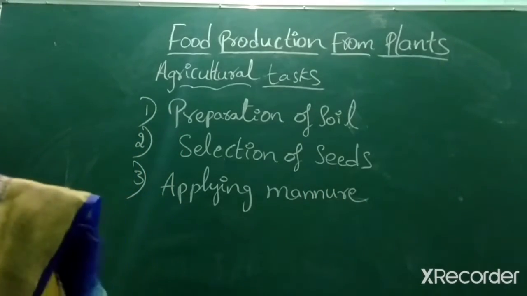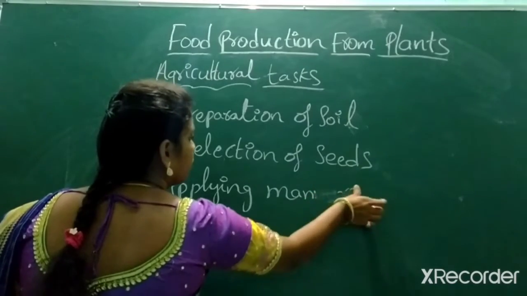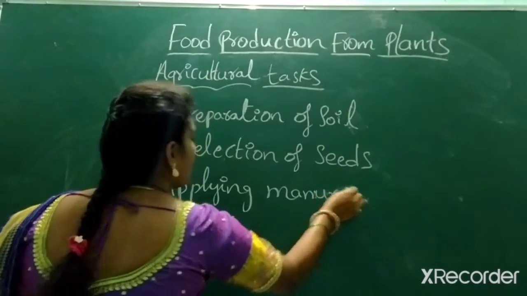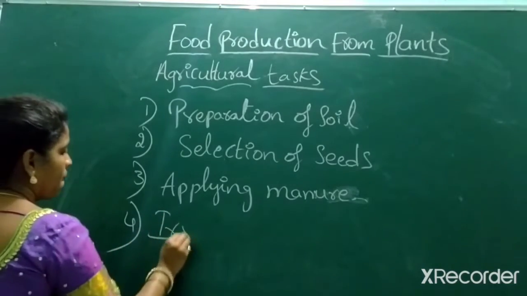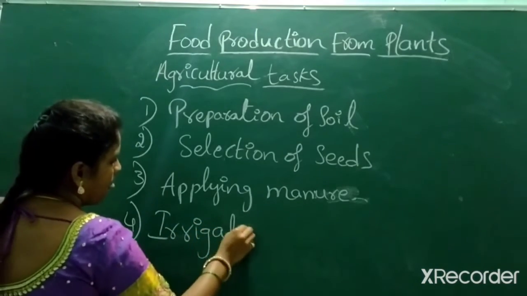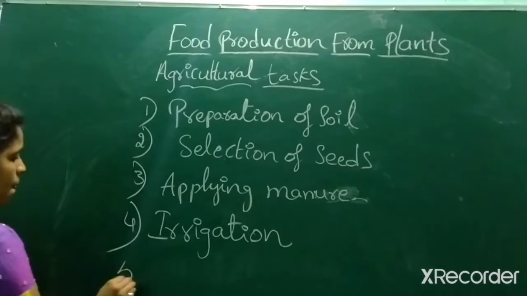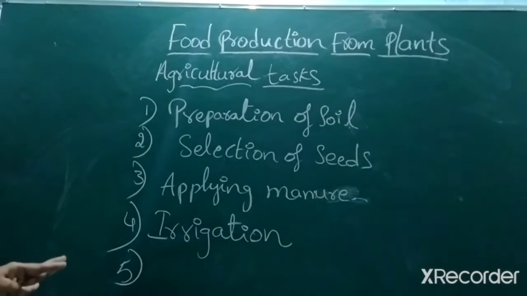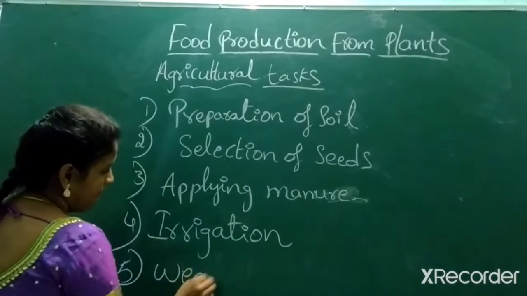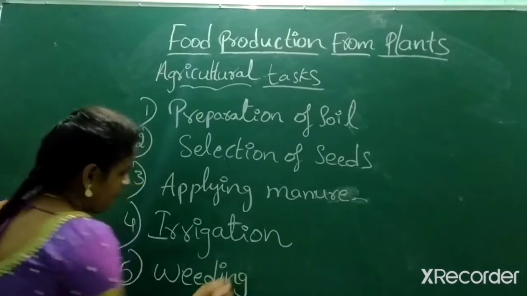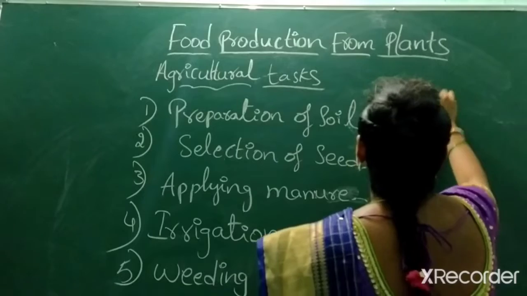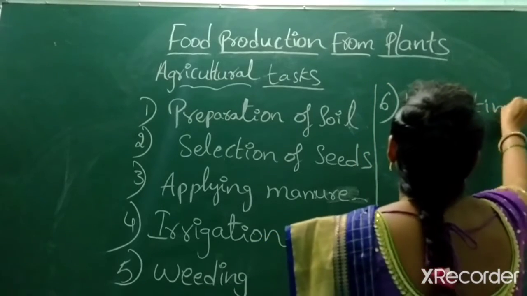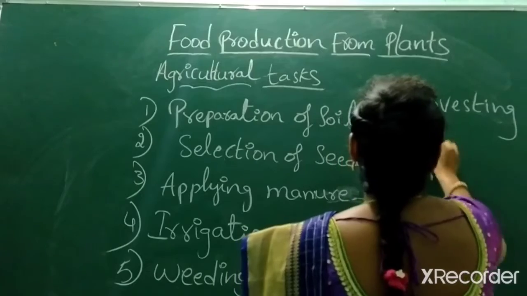Applying manure is the third one. And the fourth one is irrigation. Fifth one is weeding. Sixth one, harvesting. Seventh one, storing.